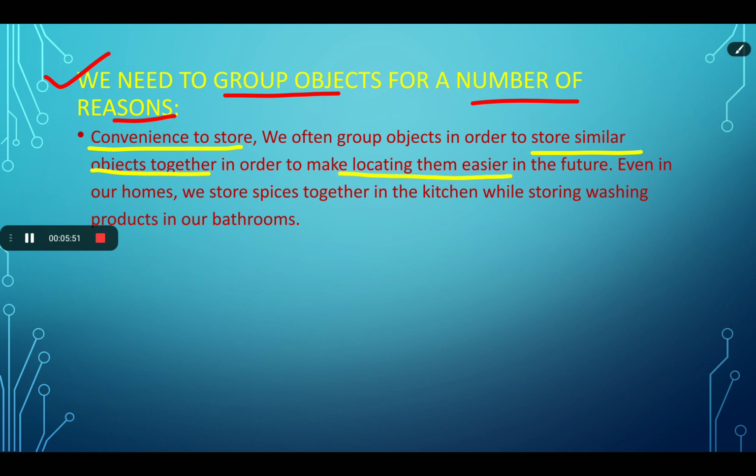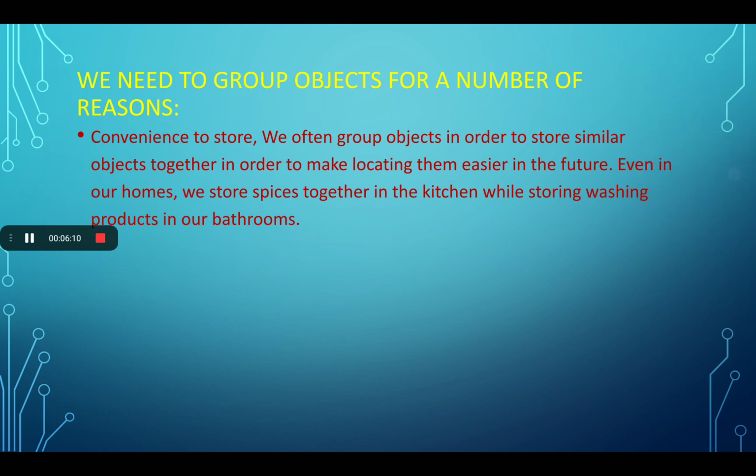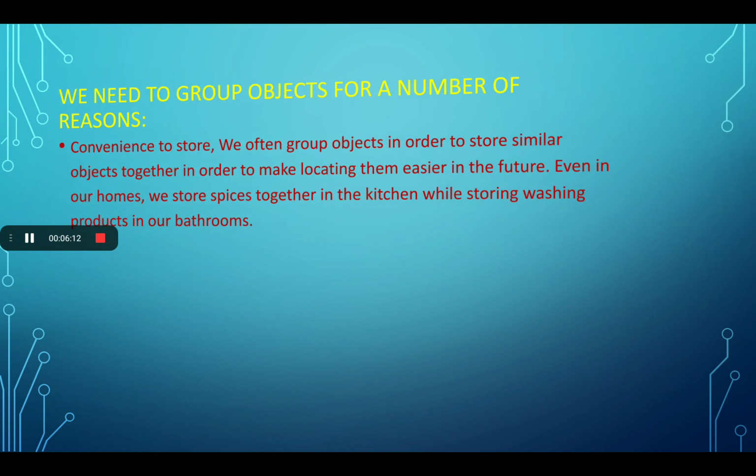For example, in our houses, we store spices together in the kitchen while we store washing products in our bathroom so that we can find all the spices or the washing products easily in our home. So these are the reasons why we need to group objects.